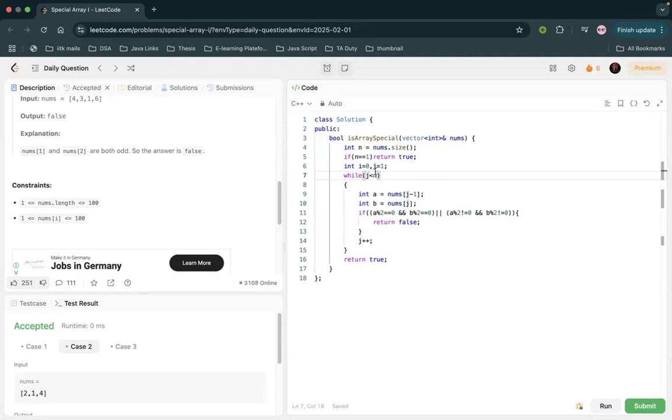We have to move our pointer to the next two adjacent elements, so we do j plus plus. And if it is a special array, then we return true. This is the end of the code.